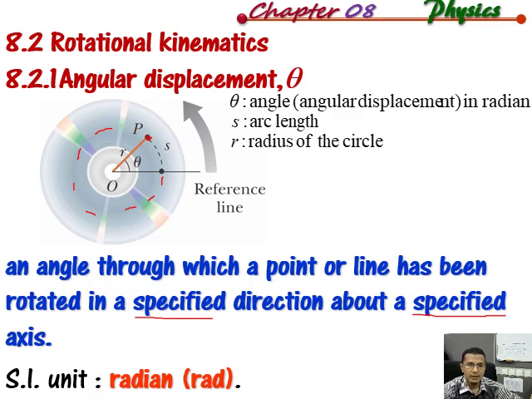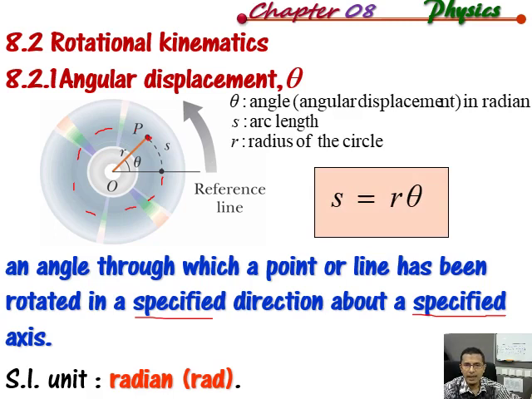So if the problem gives you degrees, you need to convert into radians, where we have the conversion factor between degrees and radians. Pi radians equals 180 degrees, 2 pi radians equals 360 degrees. After that you can change from radians to degrees or degrees to radians. And this is the relation between the arc length or linear length and the angular displacement: s equals r theta.